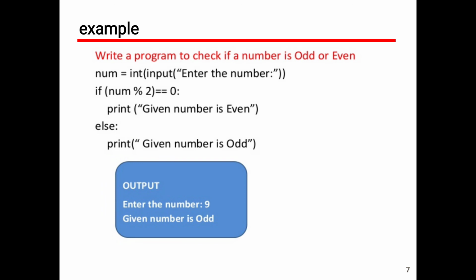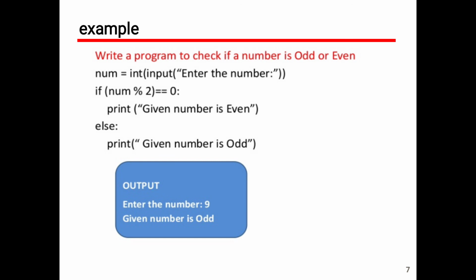Next, coming to the example of if else. Here the program is a very simple program: we want to take user input, that is a number, and show whether it is even or odd. For that purpose, these are the very simple three lines. This is the main feature of Python. The source code is very simple compared to other languages. That's why it is more popular.